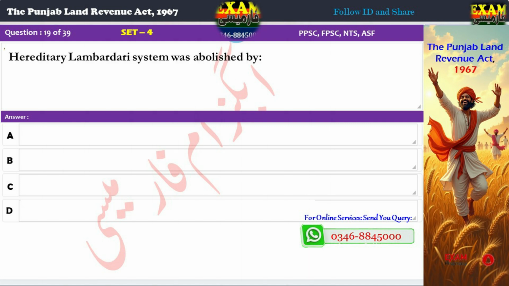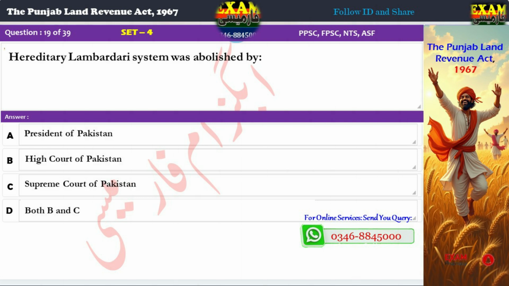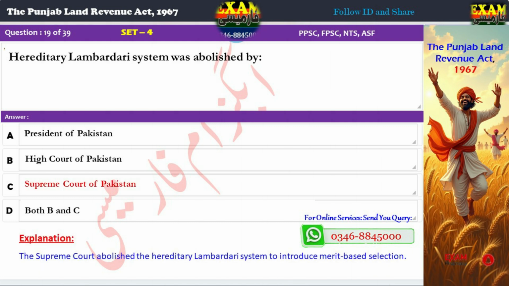Question 19. The hereditary Lambardari system was abolished by: A. President of Pakistan, B. High Court of Pakistan, C. Supreme Court of Pakistan, D. Both B and C. Correct answer: C. Supreme Court of Pakistan. Explanation: The Supreme Court abolished the hereditary Lambardari system to introduce merit-based selection.